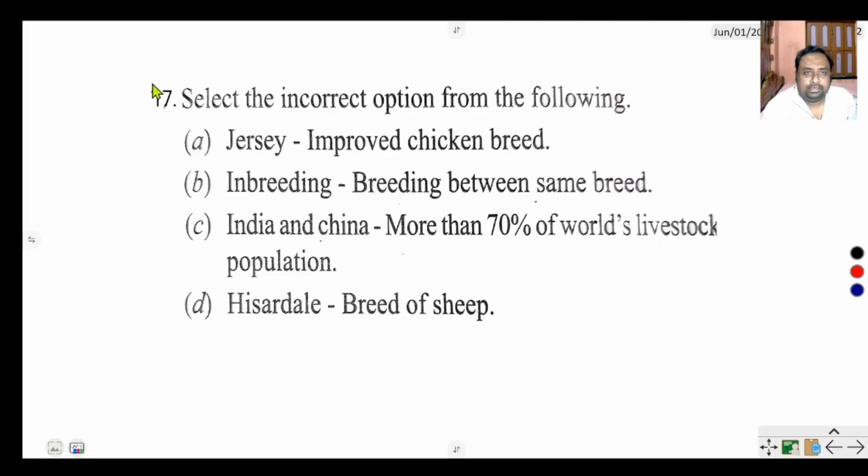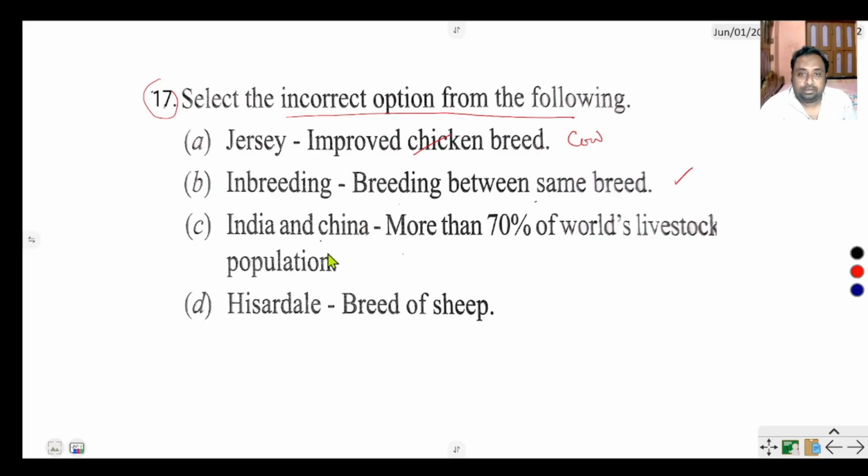Question number 17. Select the incorrect option from the following. Jersey, improved chicken variety, not. This is an improved cow variety, a dairy breed. Inbreeding, breeding between the same breed, right?